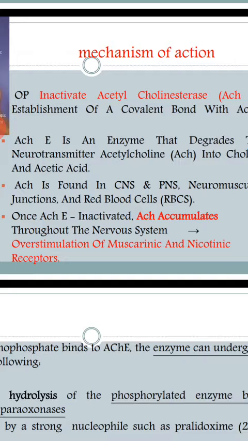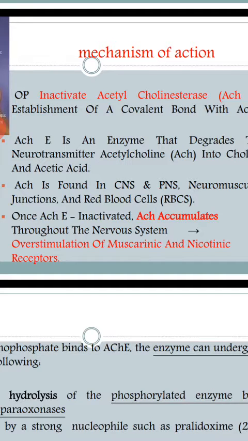It is distributed throughout the nervous system, including the central nervous system and autonomic nervous system. Acetylcholine is a neurotransmitter. It is distributed in the central nervous system and peripheral nervous system, especially in the parasympathetic nervous system and somatic nervous system, where it is used as a neurotransmitter.